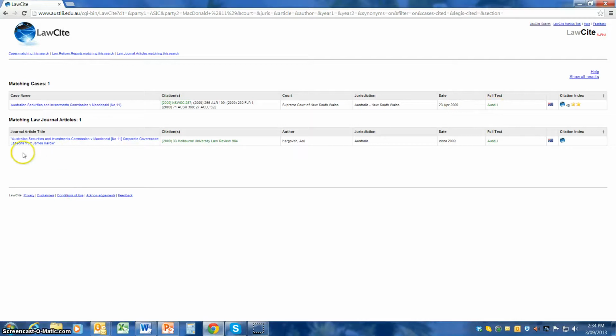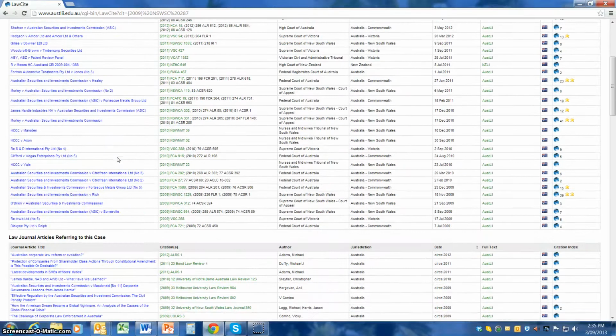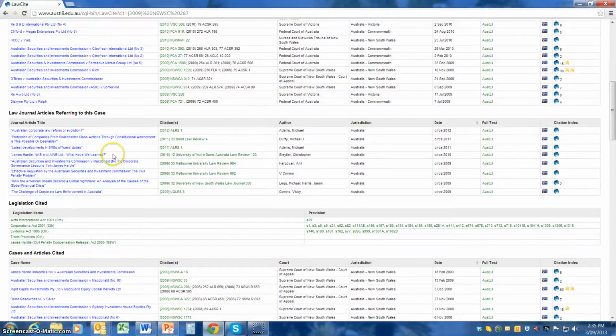You can also see that an academic article was written called this by name, and it is in the 33rd volume of the Melbourne University Law Review by Anil Hargovan, who is an academic at the University of New South Wales, and in fact one of my co-authors in Australian corporate law with Jason Harris. So he obviously wrote an article. So again, you can just click on that case and it would come up with all the other cases referred to in that decision and other academic articles.